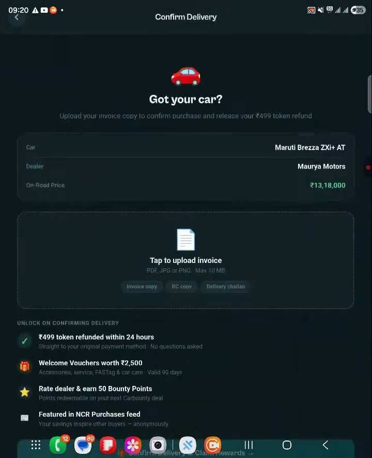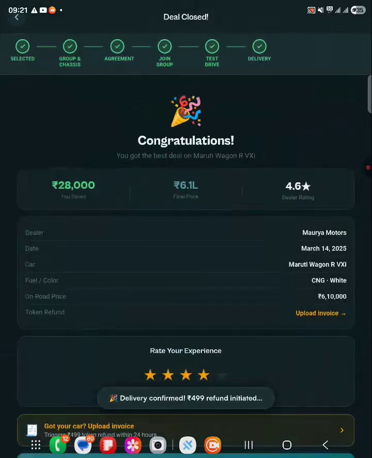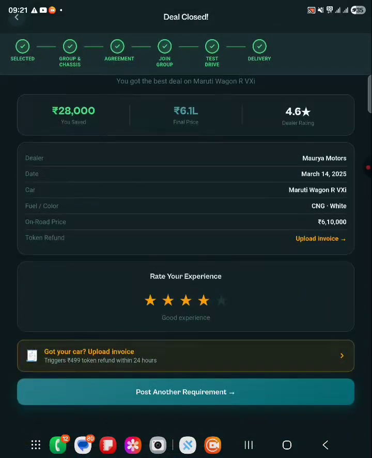So once he clicks on the confirm delivery, all he has to do is upload whatever documents he has received, the invoice copy or any sort of proof that yeah, he has bought the car. Okay, once the invoice has been uploaded, he will confirm delivery and claim his rewards. This is how simple it is for a car buyer to get the best deal